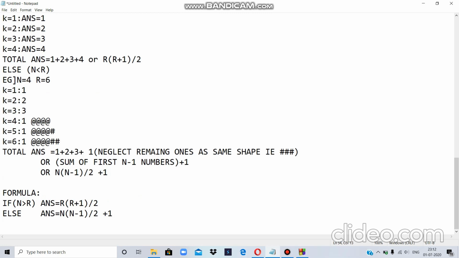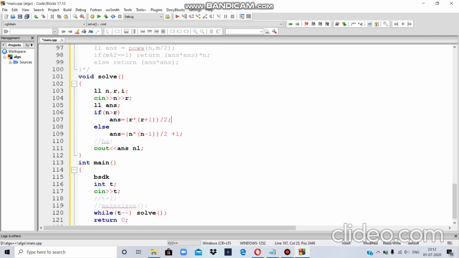Okay, let's summarize my formula. The formula simply says that if N is greater than R, the answer is R(R plus 1) divided by 2, and else answer is N(N minus 1) divided by 2 plus 1. Let's move on to the code. Code is very simple. Initially, I am getting input of N and R. LL is the long long identifier which I have used. Then I have taken answer ANS. If N is greater than R, answer is this. Else, answer is this. And simply print your answer.